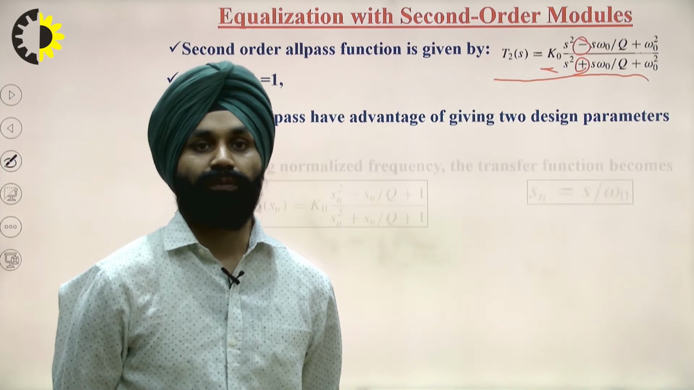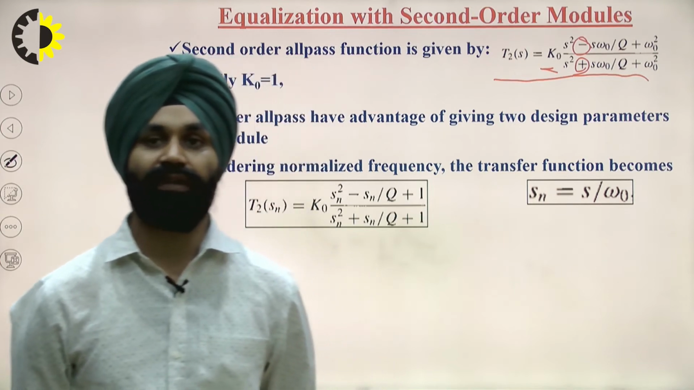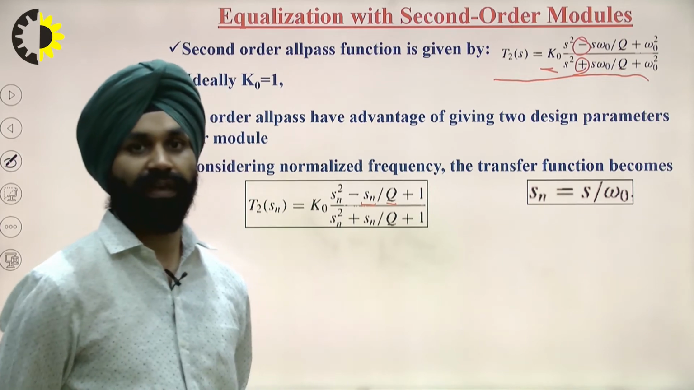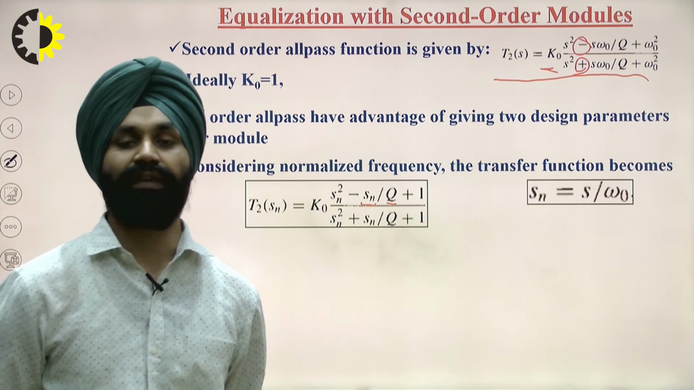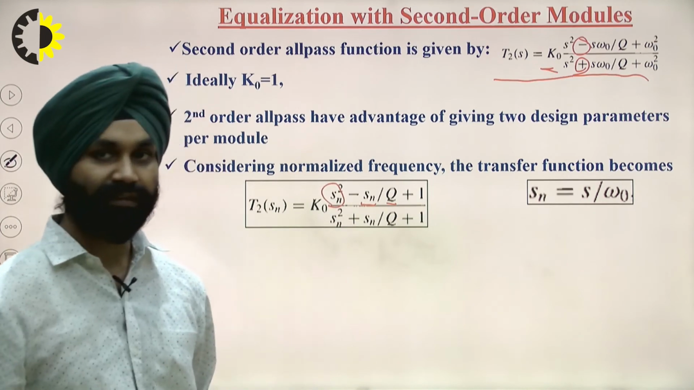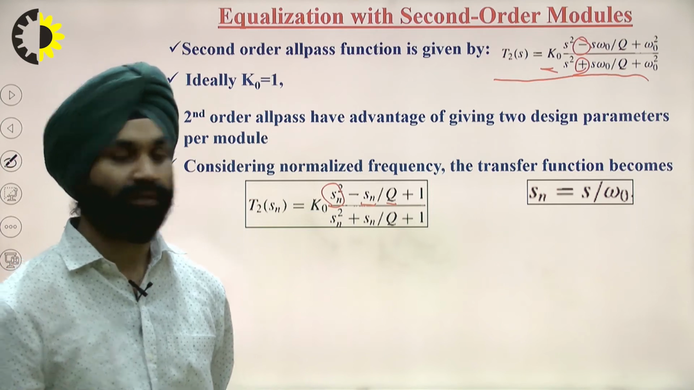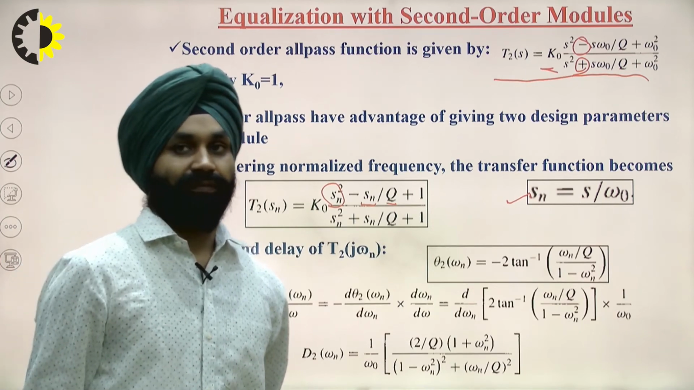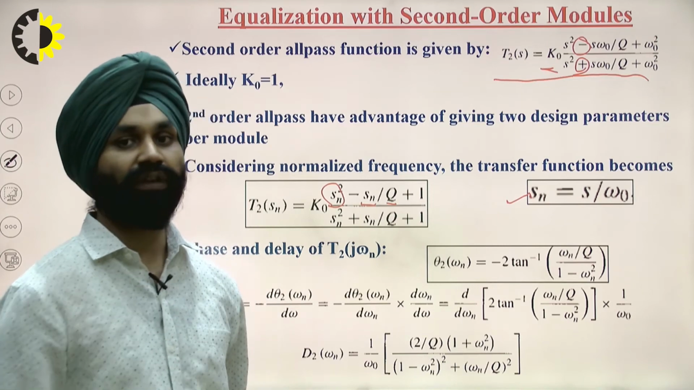Now we have here two parameters. One is s and the other is q. Generally whenever we take s, we take a normalized frequency. So here it is written as Sn, where Sn is equal to s by omega naught. We have normalized it for the frequency. This is the transfer function we know. Now we have to find out the phase. If we find out the phase, then we can find out the delay.